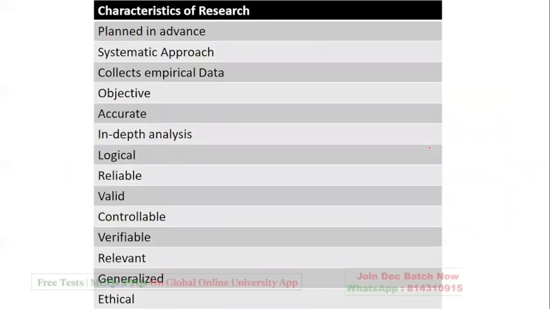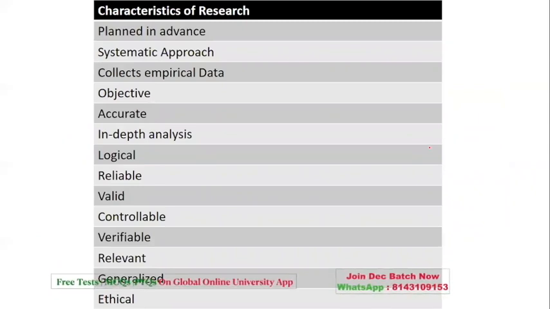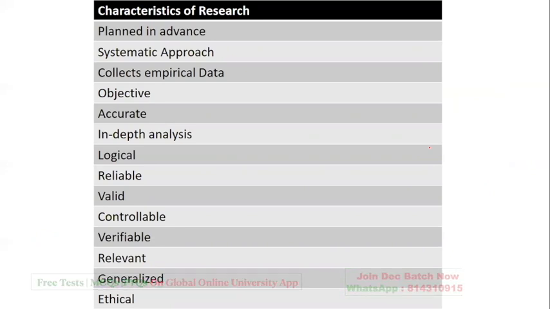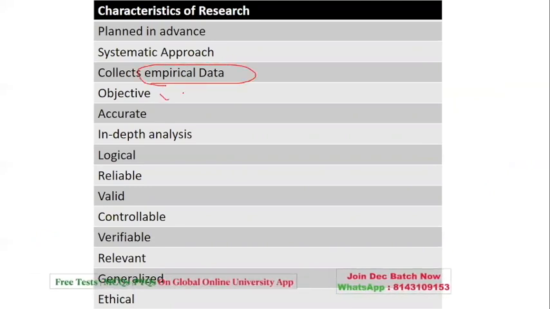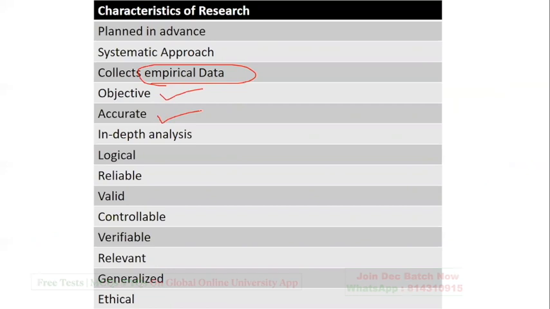Characteristics of research. So research is something which should be planned in advance, because it has to be systematic and organizing. So it has to be pre-planned. It has to be systematic. It means needs to show some system, some structure. It should be based on the real-time data that is called as an empirical data. It should have an objective. It should be accurate. There is no ifs and buts. It has to be an in-depth analysis or study.